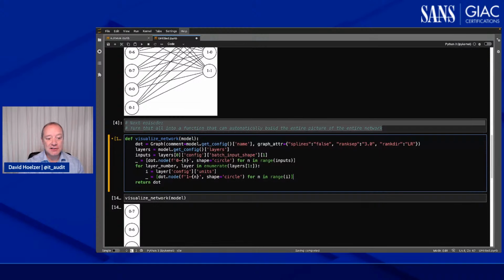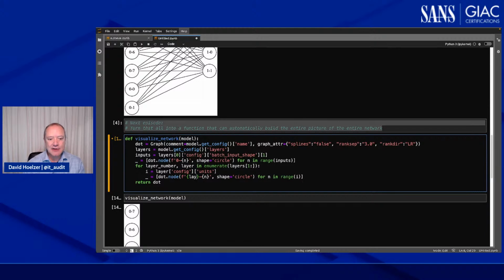But this code needs a little work because right now it's going to be using this number here, 1. But it's no longer 1. It's true that the input layer is always going to be 0, at least how I've written it right now. But this one here should not be 1, like the string 1. Instead, I'd like to insert a value there.